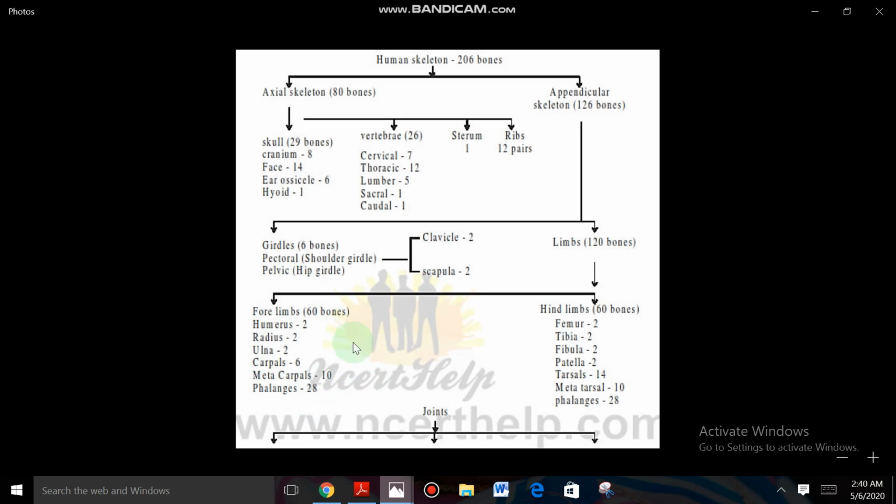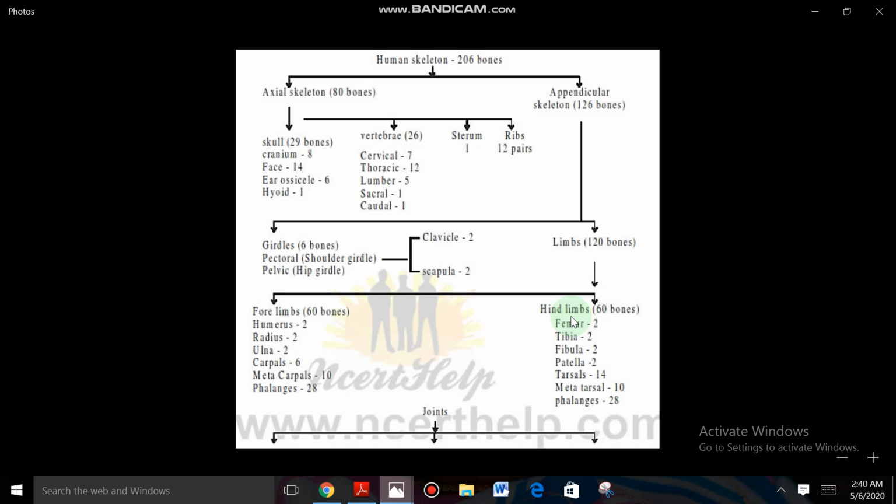So the total number of bones is 60. In one hand I am telling, humerus 1, radius 1, ulna 1, carpals 6, metacarpals 5, and phalanges 14, right. So total there are 30 bones, 30 plus 30, 60 bones. And next one, hind limbs, in the region of legs.